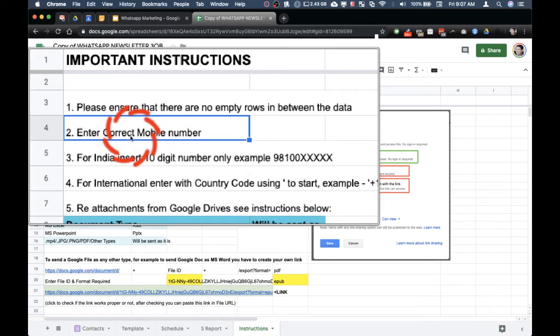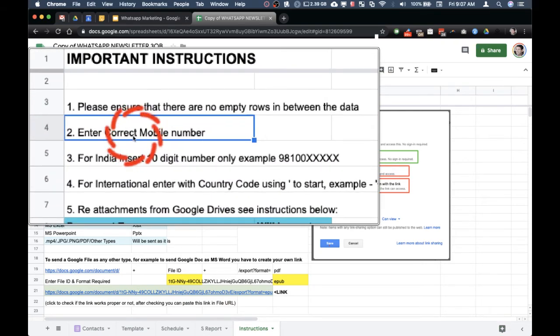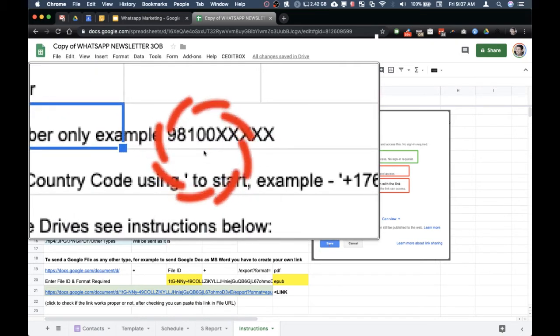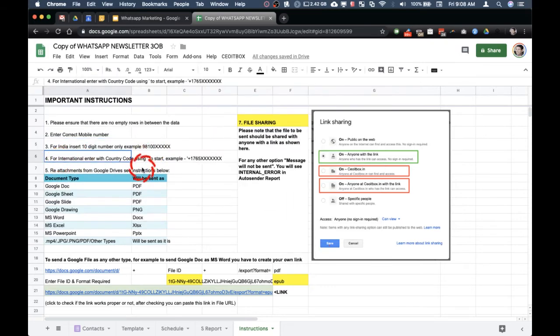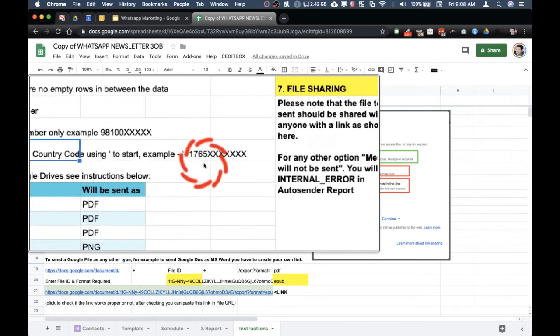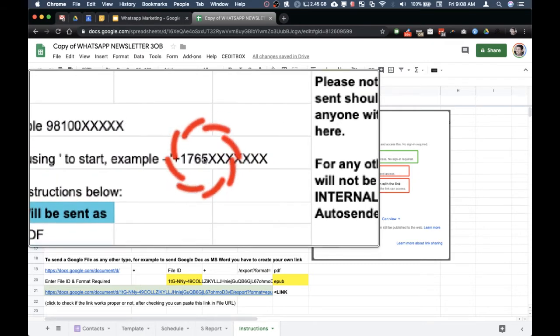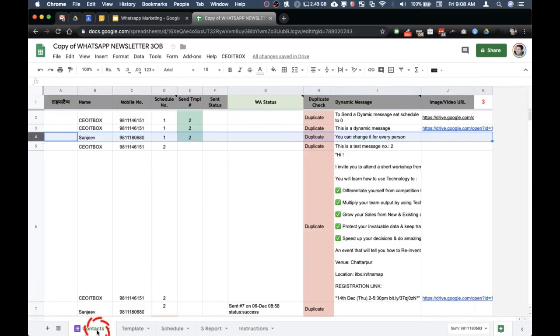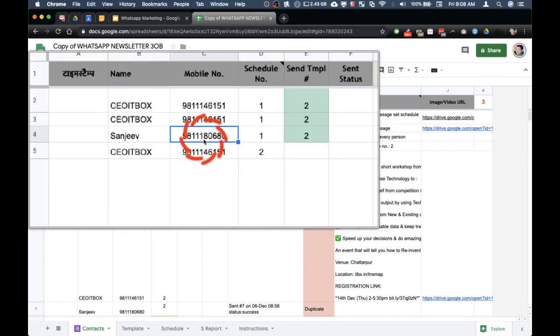Next is always enter the correct mobile number. If there is not a correct mobile number, the message cannot go. For India, you can simply put in the direct mobile number. You don't need to put any +91 or the country code. But for any international numbers, it is important. You need to put an international code, because the servers that are running this are located in India, so they need to know what code it is. And the important thing is that when I'm putting an international number, I can't start it with a plus, because this is what happens.